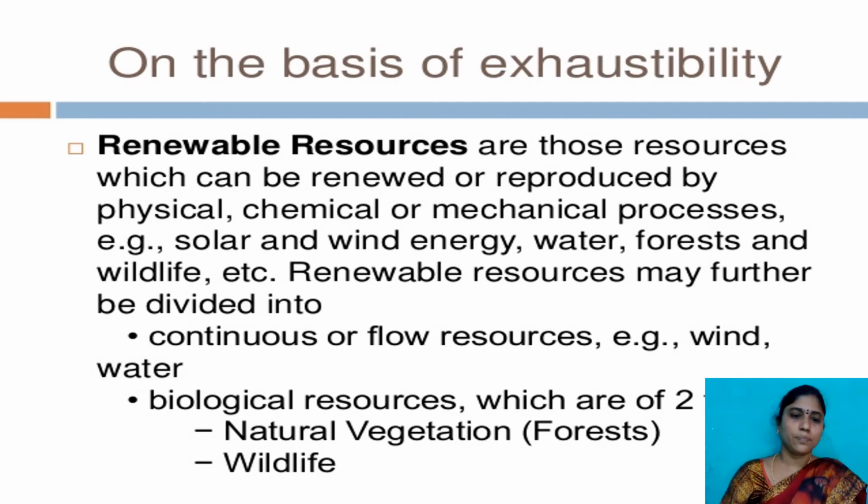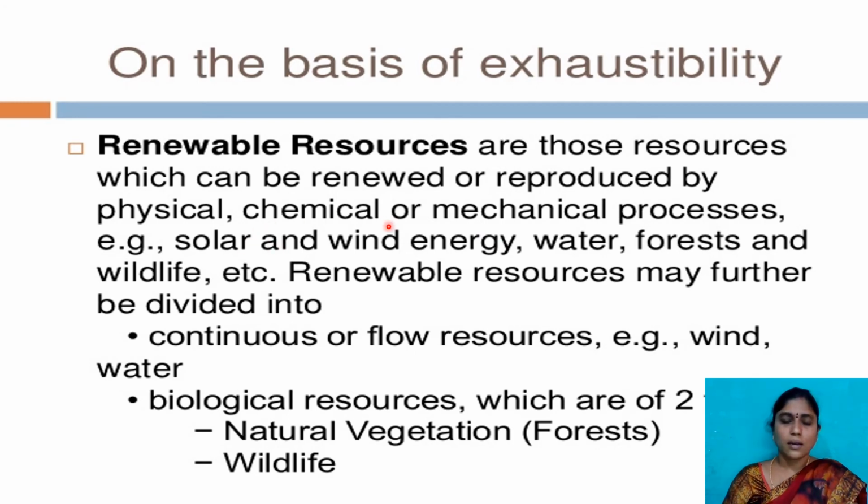For example, water, forest area, wind energy, solar energy, and wildlife. Understood? Water and wind energy have no life, but we have plenty of them and we can regenerate them again and again.